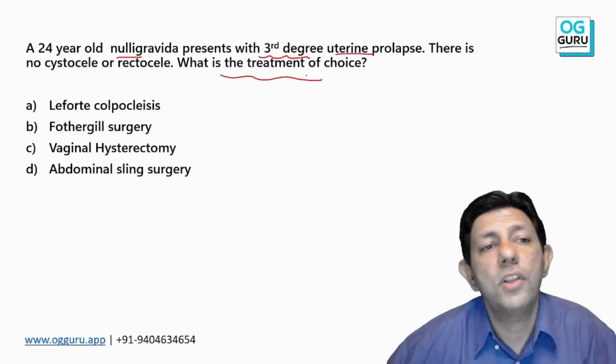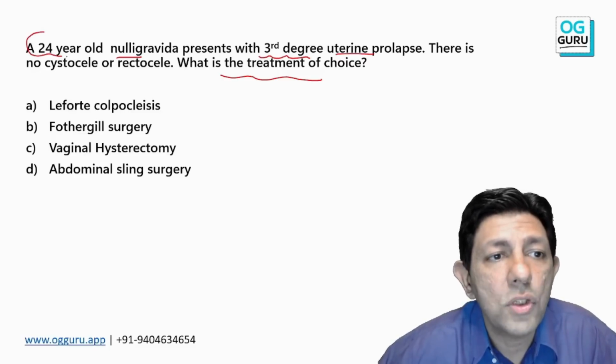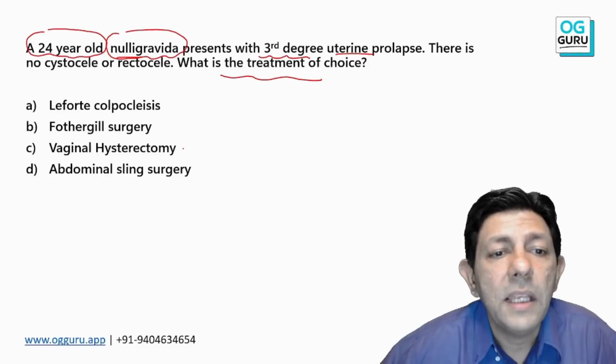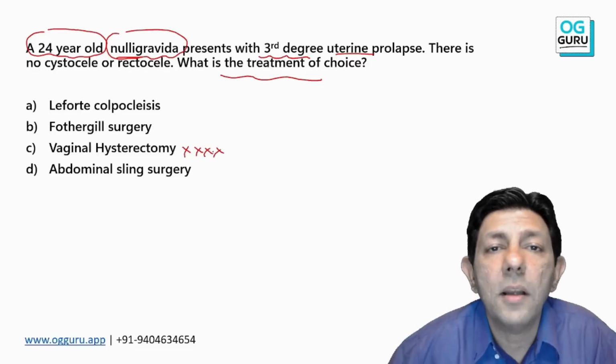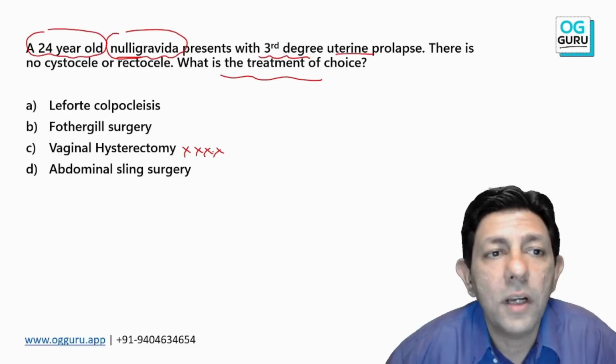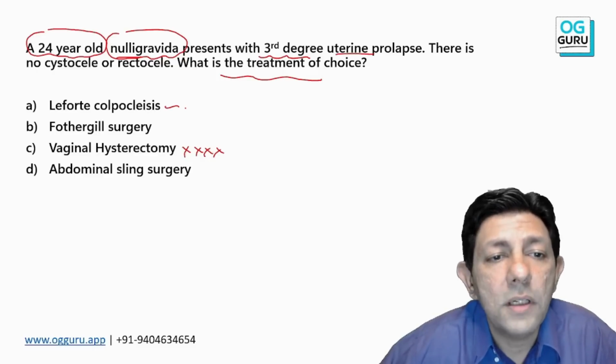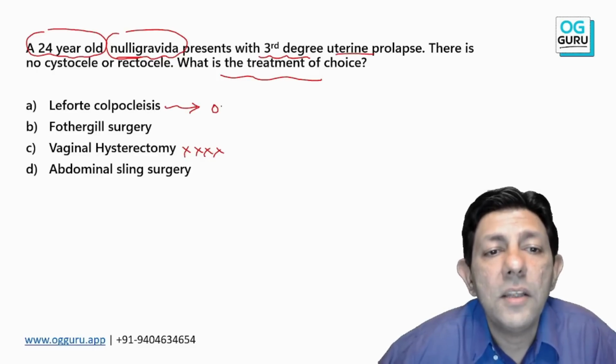What is the surgery of choice? Now, in a young patient, a 24-year-old nulligravida patient, if I do a hysterectomy, we have to go to jail. Yes or no? We have to go to jail if I do a hysterectomy in a 24-year-old. Is it clear? Similarly, my dear students, Le Fort surgery is only